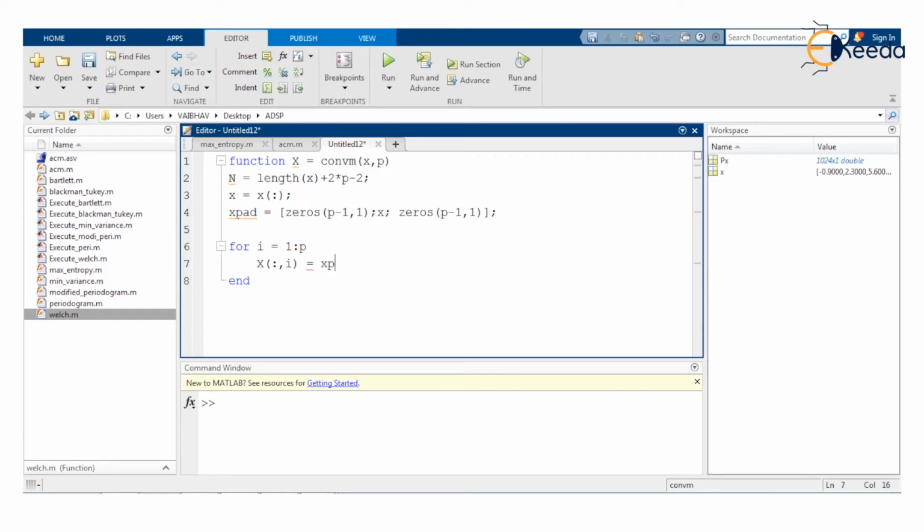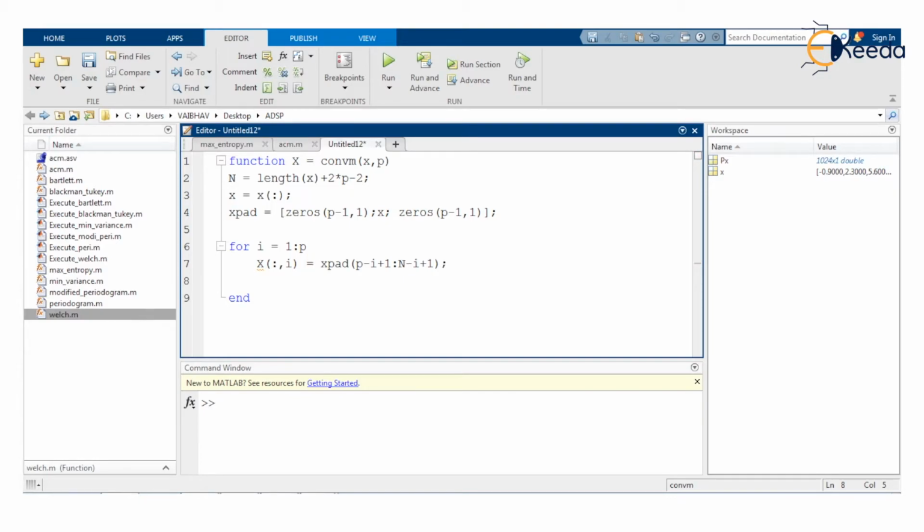So it can be computed by having xpad, with the input of p minus i plus 1, up to capital N minus i added to 1 here.